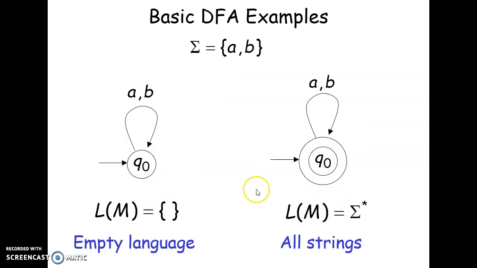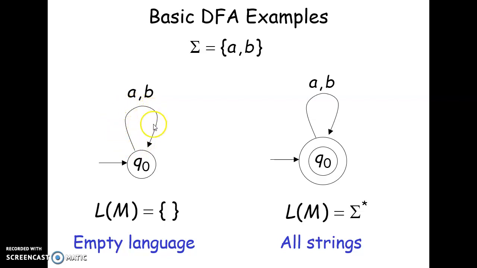So let's say you're given these two sample examples. You have this state which is called Q0. This arrow leading to Q0 indicates that this is your first state, which is also called your start state or your initial state. This is your starting point. Here you have a transition which goes out and leads back to Q0 with either an A or a B. And if you remember, our input letter or sigma is also A or B.